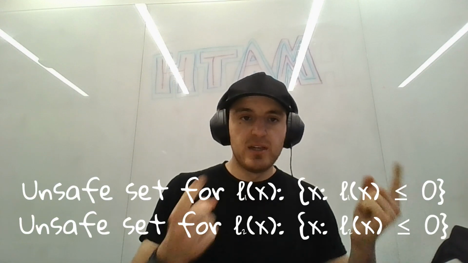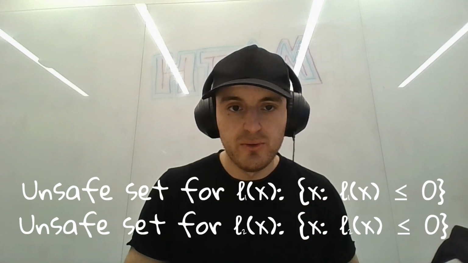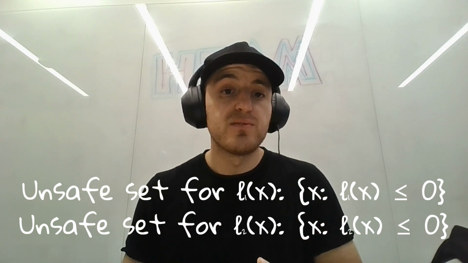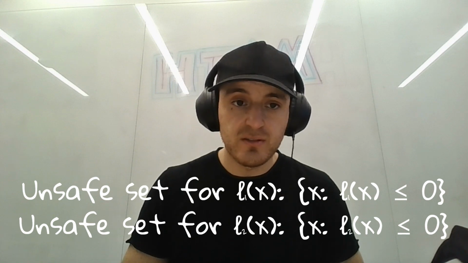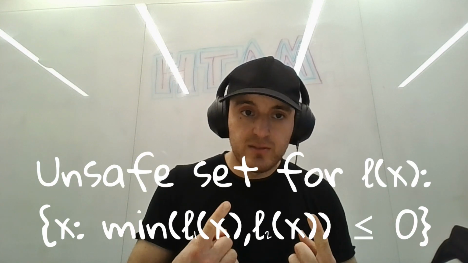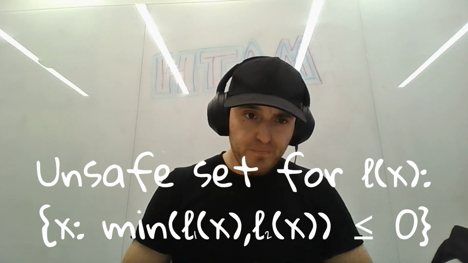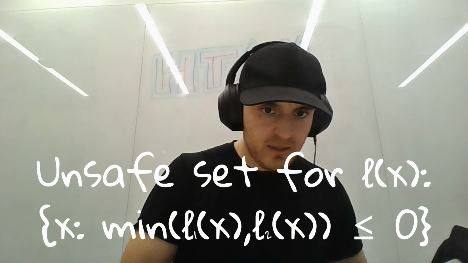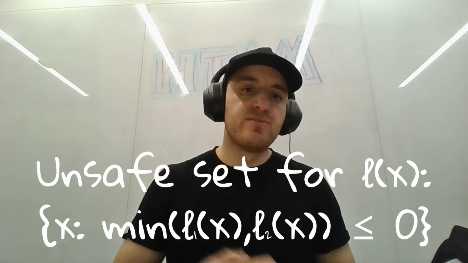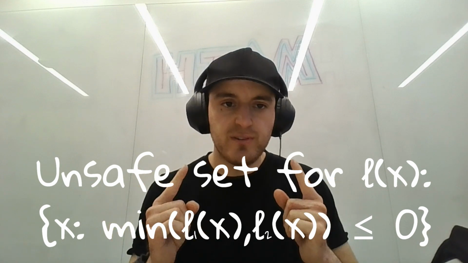So we have the unsafe sets that we modeled, the unsafe set for L1 and the unsafe set for L2, the places where the SDFs evaluate to something less than or equal to 0 given the state. And their union is this, right? This minimum less than or equal to 0, which is exactly the unsafe set of L of x, this one single function.